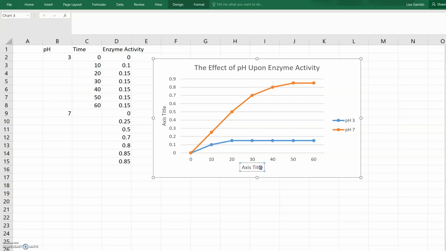And then your x-axis we will label with time, and we want to make sure we put the units. So let's call that seconds. And over here, we're going to go ahead and say that this is enzyme activity. And if this was the Guayaquil lab, we would have been using the spectrophotometer. So maybe you could put absorption that we would have done in wavelength. And so that's basically how you do a graph when there's two independent variables.